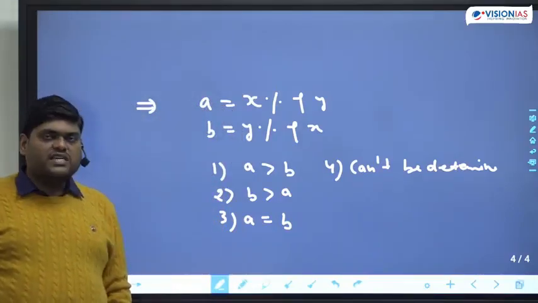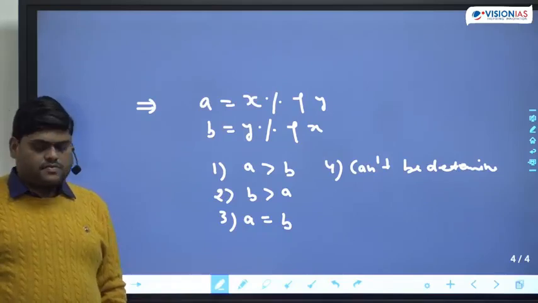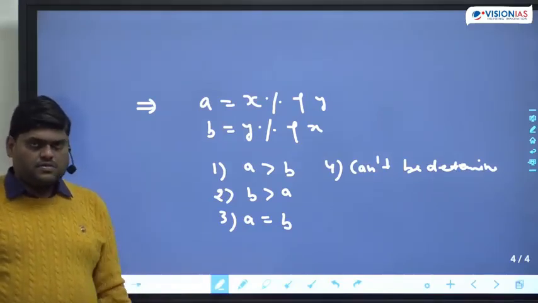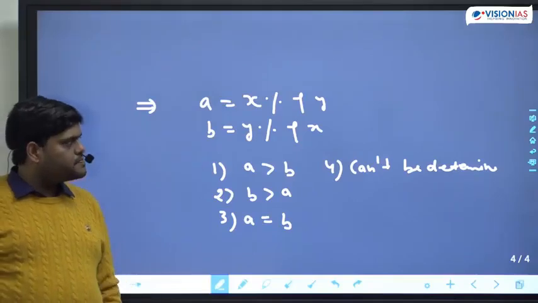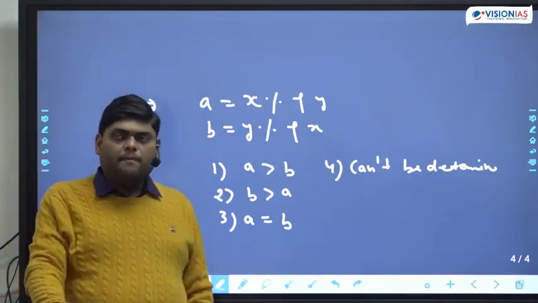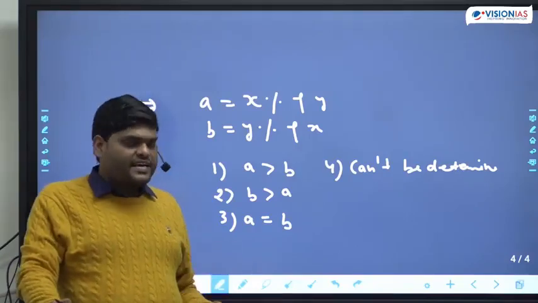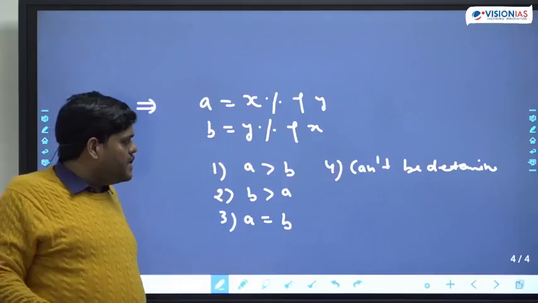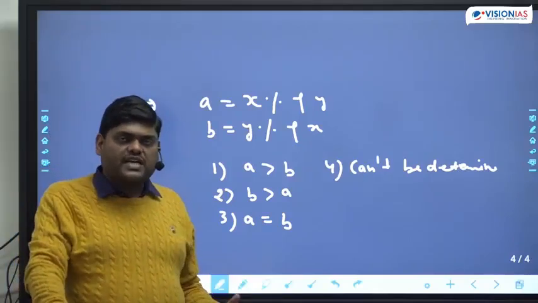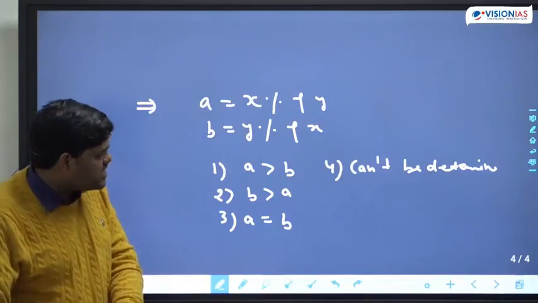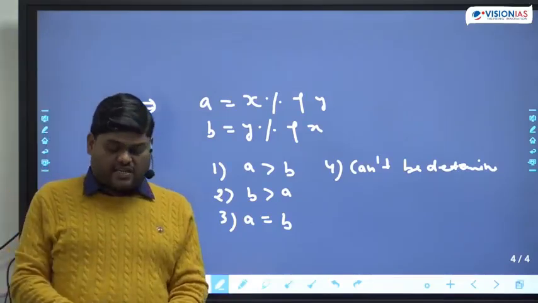Now tell me what is the correct answer of this. A is equal to X% of Y, B is equal to Y% of X. The first option is A is more than B. The second option is B is more than A. The third option is A is equal to B. And the fourth option is can't be determined. Tell me what is the correct answer of this?